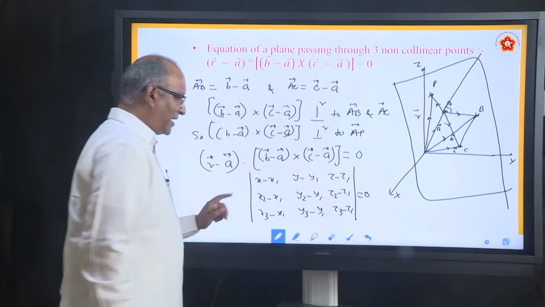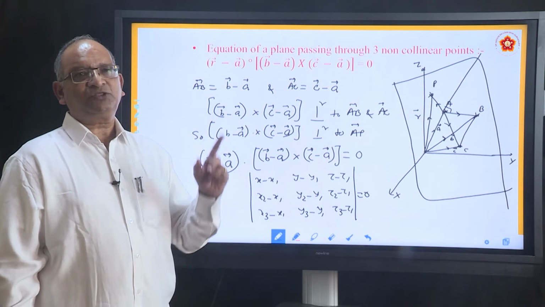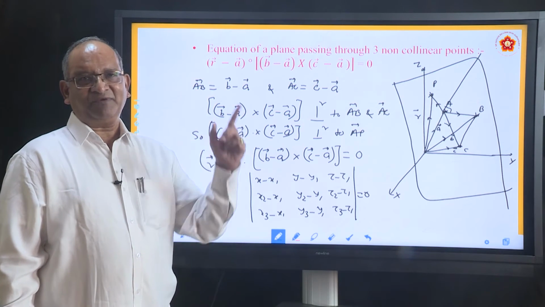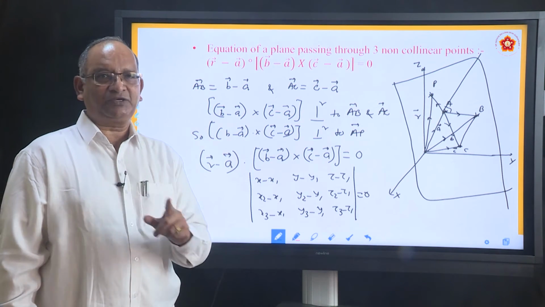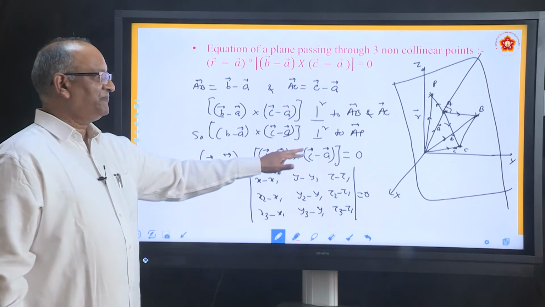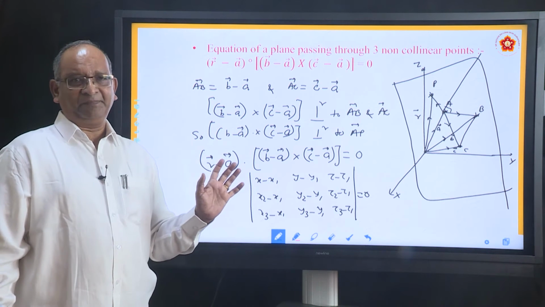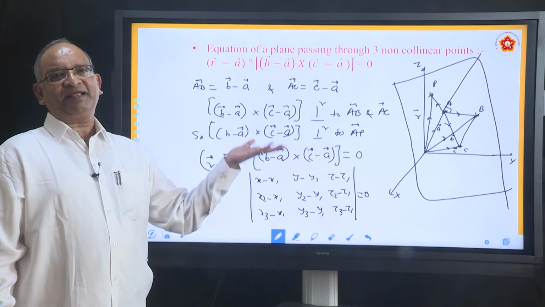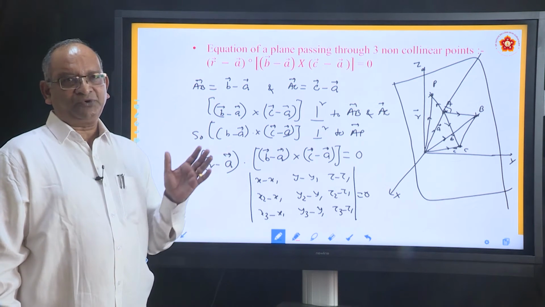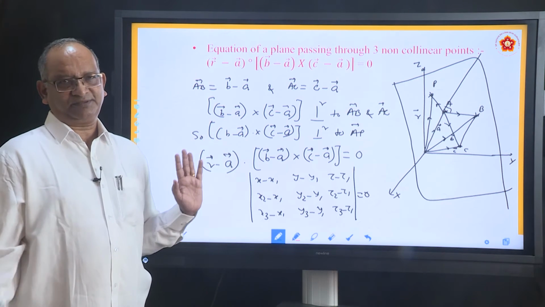this is called Cartesian equation of a plane which is passing through 3 points whose position vectors are x1, y1, z1, x2, y2, z2, x3, y3, z3. This is Cartesian form, this is vector form. So, the derivations are very simple, and one of the derivations is asked in the exam. So, please prepare, learn how to derive it, very simple concepts based upon dot and cross product.